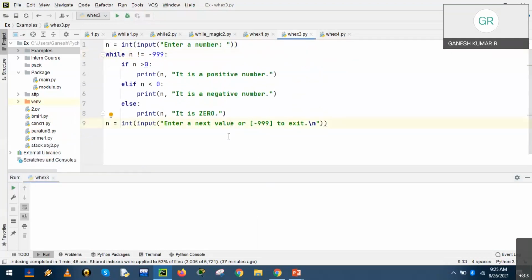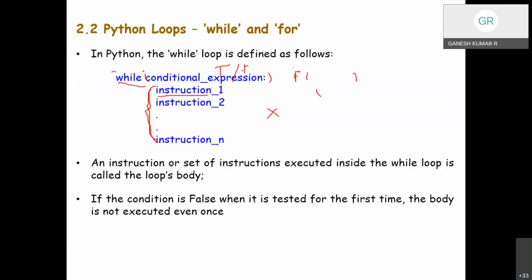So this is the method of while and for loop. Hope you have understood. A set of instructions executed inside the while loop is called the loop body, and it is important. In case of my mistake, if one or more instructions are not in the indented while loop body, then it will fall into an infinite loop.